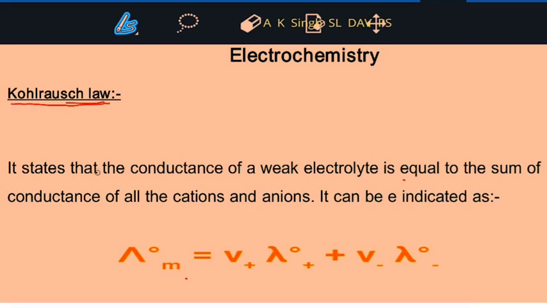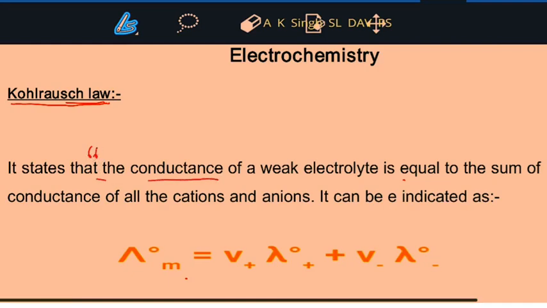It states that the conductance of a weak electrolyte is equal to the sum of the conductance of all the cations and anions.